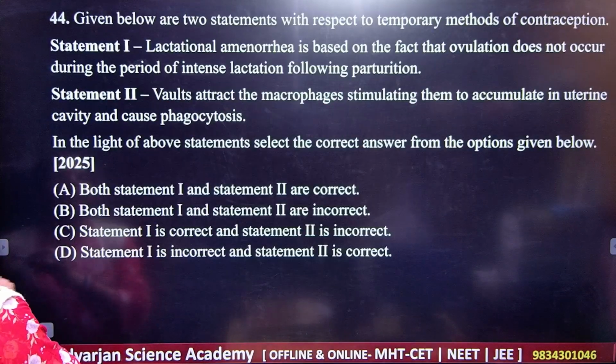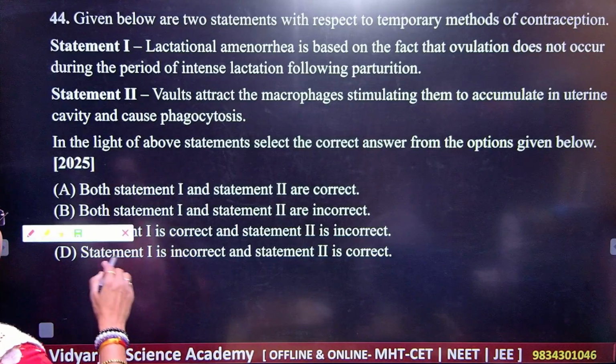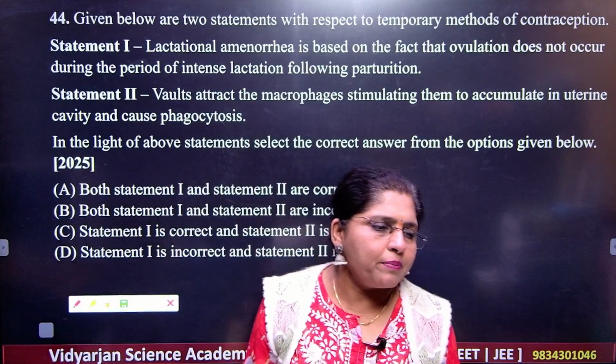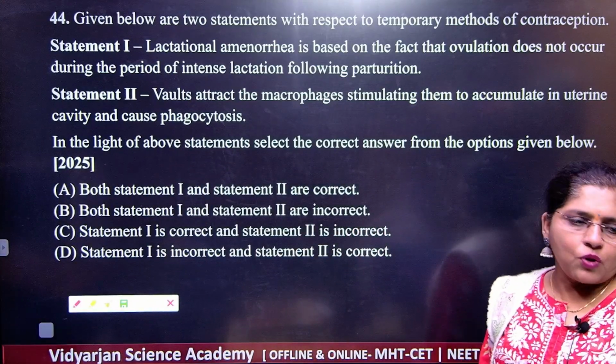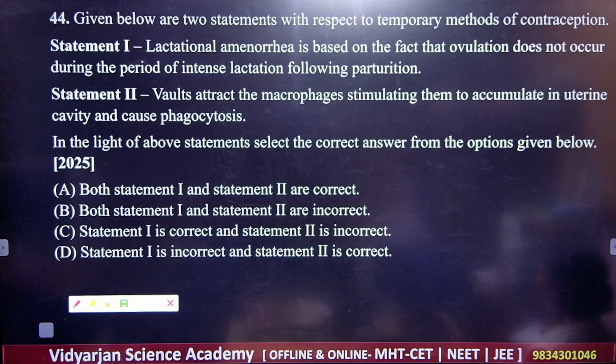Okay, next, 44. What is question number 44? Given below are the statements. Okay, students, read the statements carefully. Statement number 1 and statement number 2.